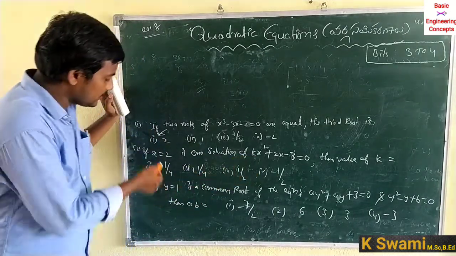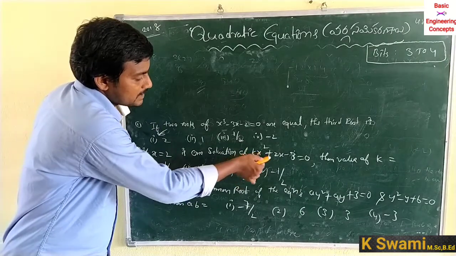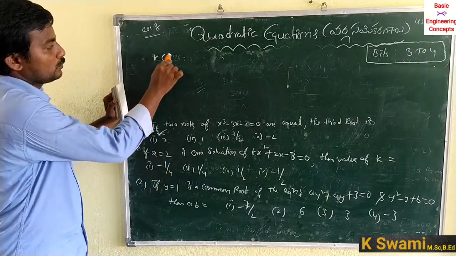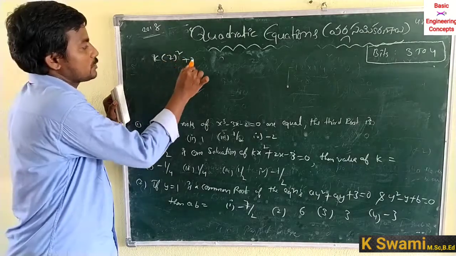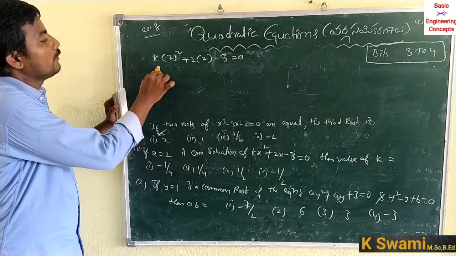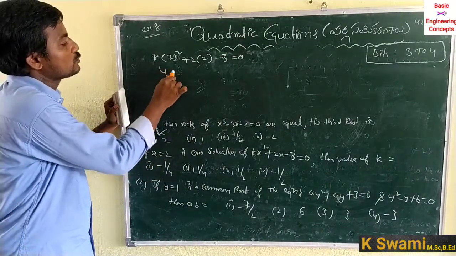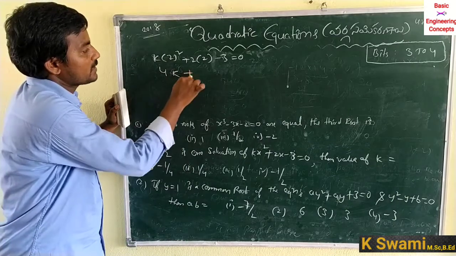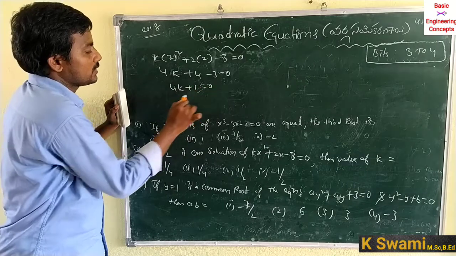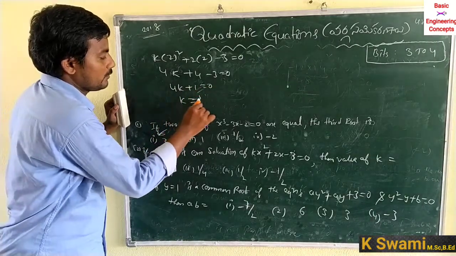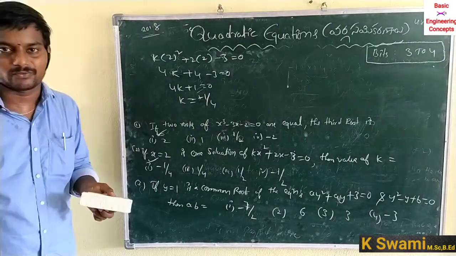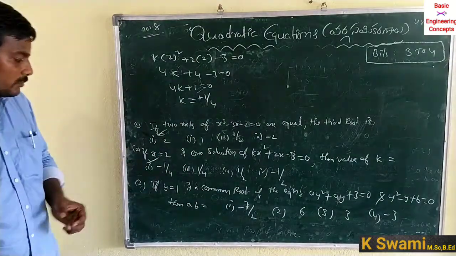So substituting x is equal to 2 in kx square plus 2x minus 3 is equal to 0 means k into 2 square plus 2 into 2 minus 3 is equal to 0. So 4k, 2 square means 4, 4k plus 4 minus 3 is equal to 0. 4k plus 1 is equal to 0. k is equal to minus 1 by 4. First option, minus 1 by 4. The correct option is minus 1 by 4.